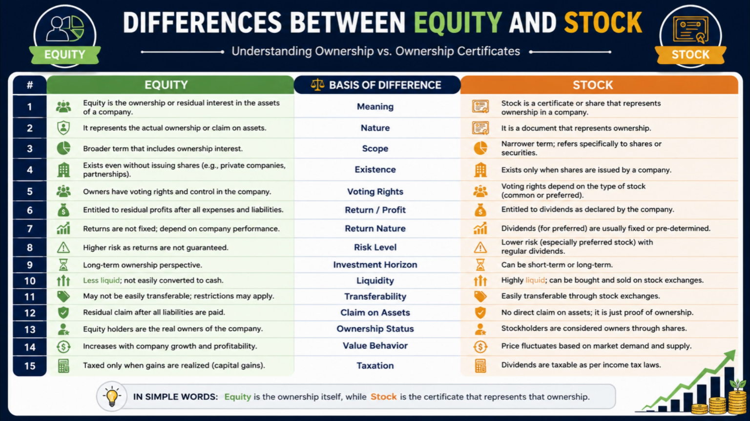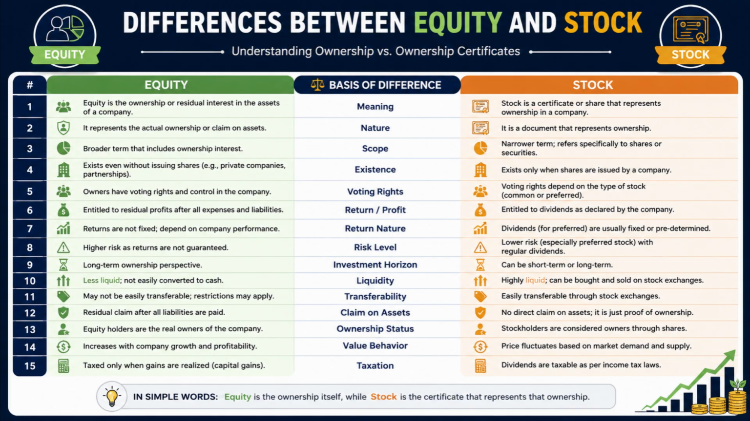Number 11. Equity ownership may involve transfer restrictions in some businesses, whereas stock is usually freely transferable in public markets. Number 12. Equity holders have a residual claim on company assets after liabilities are paid, whereas stock itself serves primarily as evidence of ownership rather than a direct asset claim.